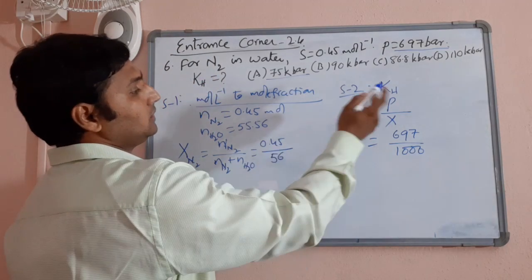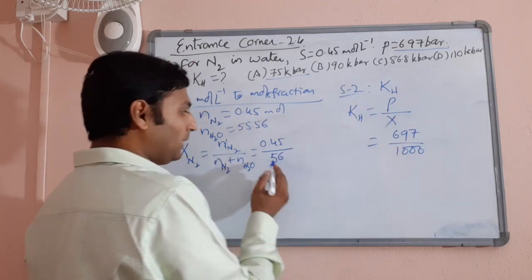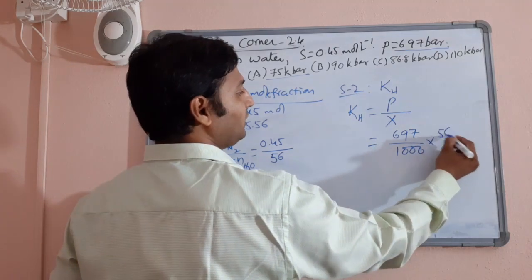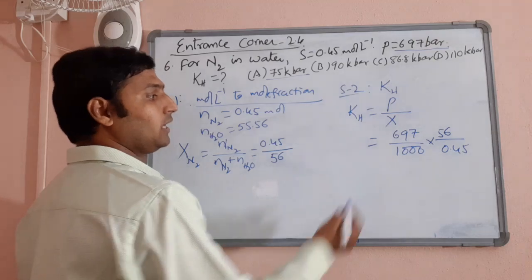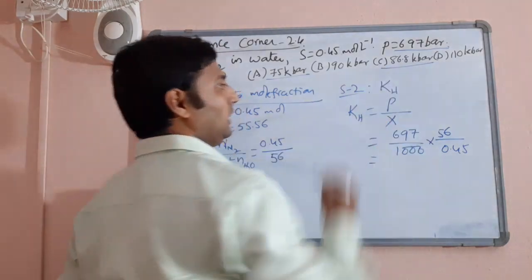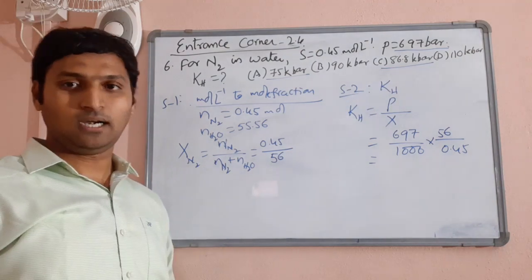Now 697 divided by 1000 kilobar is the pressure. That should be divided by 0.45 by 56. So I can write 56 divided by 0.45. Okay, simplify that and get your answer. Hopefully you will end up getting 86.8. That is question number 6.